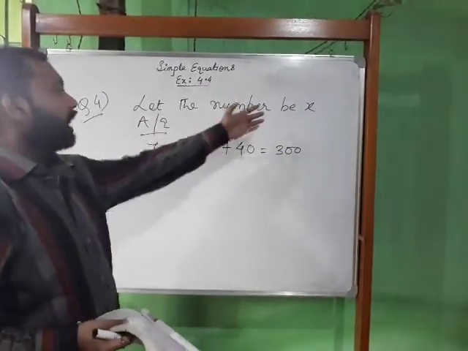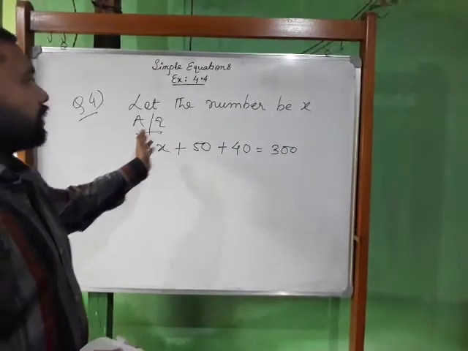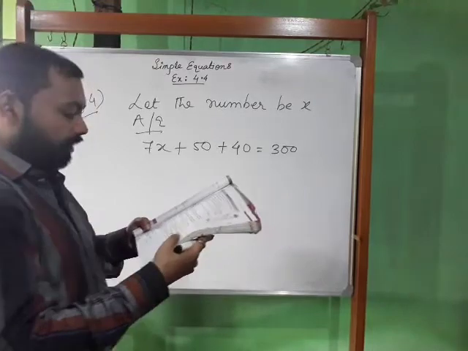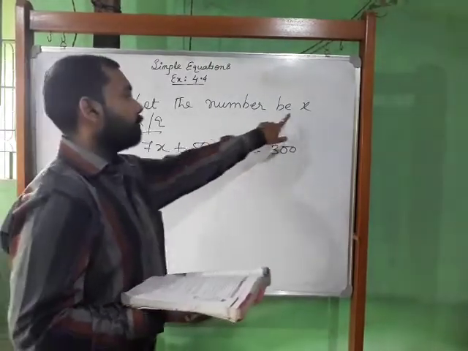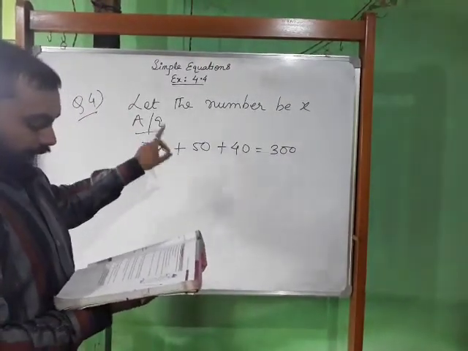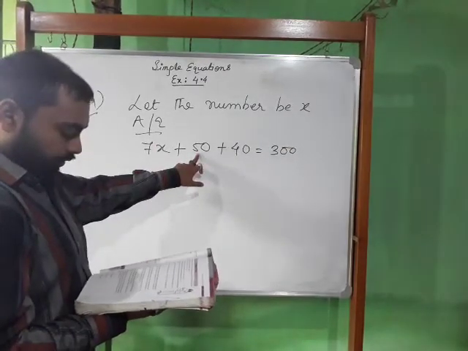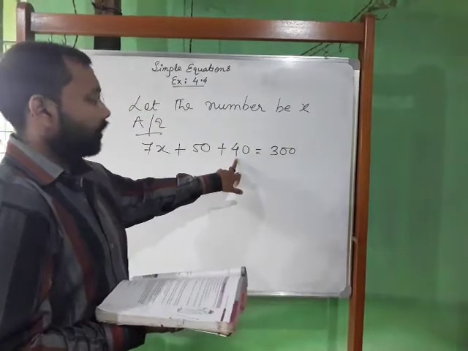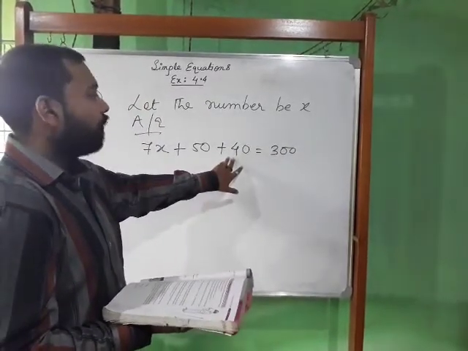I am a number. Let the number be x. In the third line it is told: take me 7 times over, so 7 times x means 7x, and add 50, so plus 50. To make a triple century, further add 40. So we are adding 40 again.